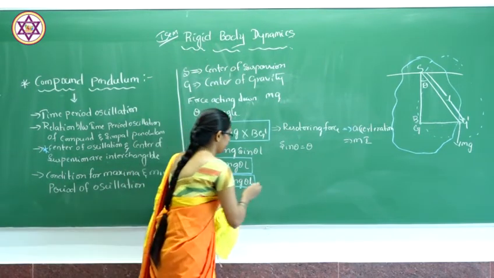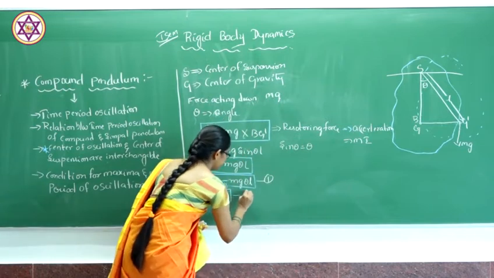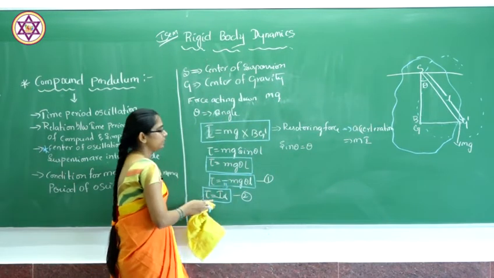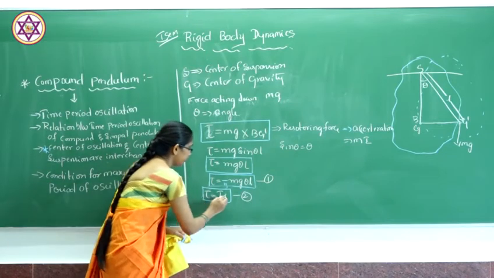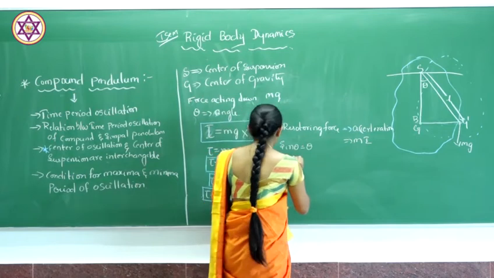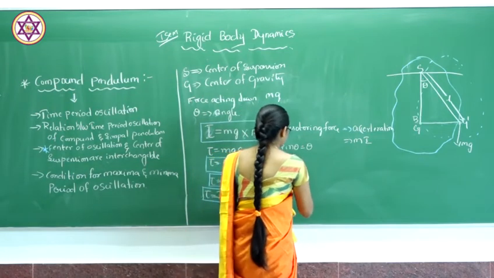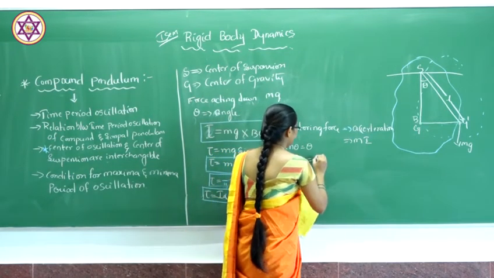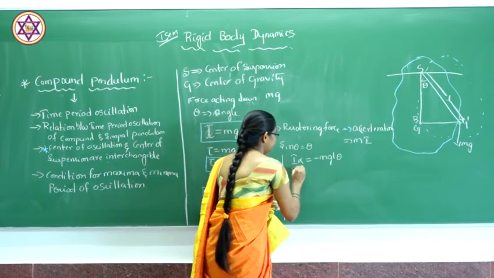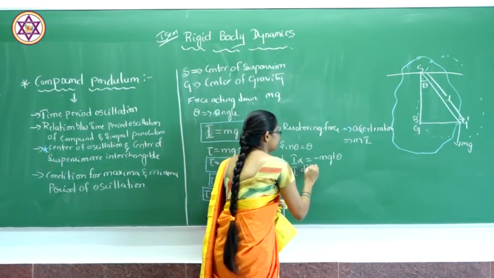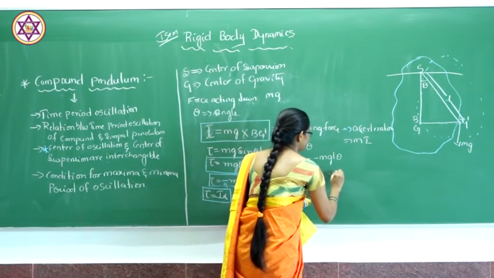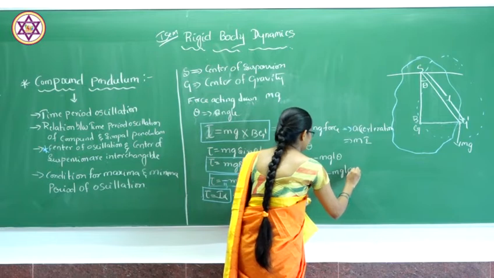This is equation 1 and this is equation 2. This is the general restoring couple. So from equation 1, I alpha will be given by minus mgl theta. I alpha is nothing but I d square theta by dt square, that will be equal to minus mgl theta.